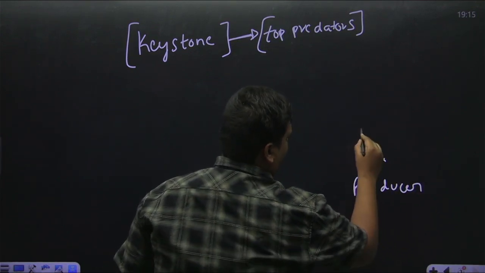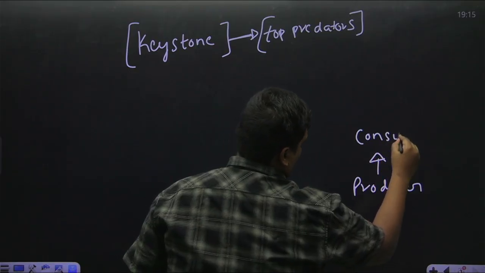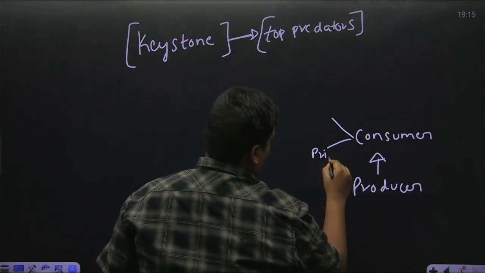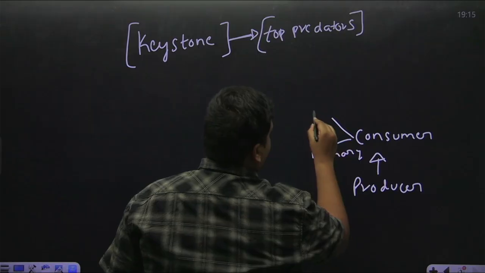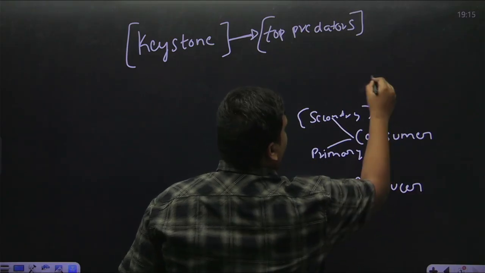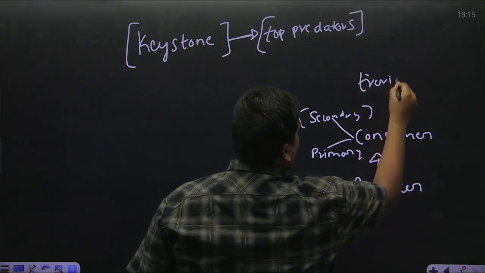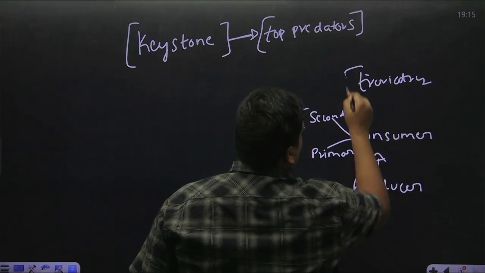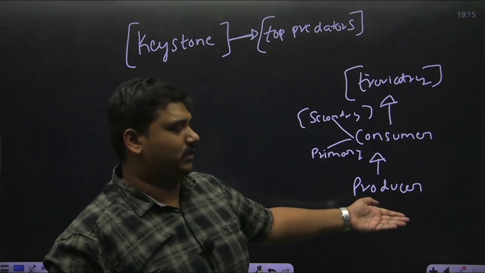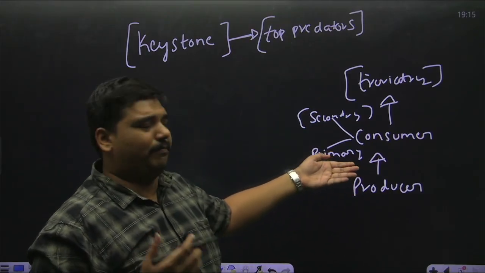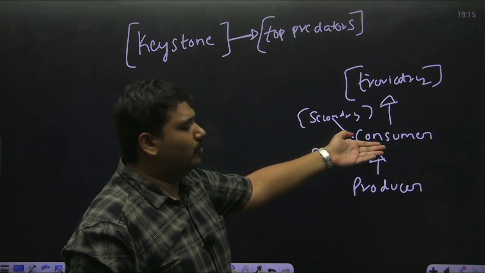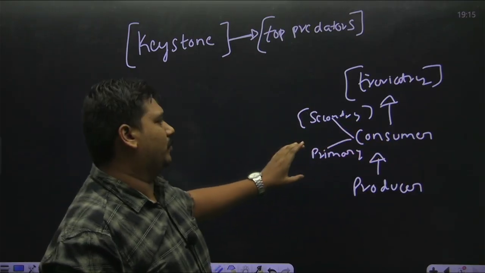Above them we have consumers, in which we have primary, secondary, and the last is tertiary consumers. For example, plants are the producers. Humans, we consume plants for our energy requirements. Therefore, humans become the primary consumers.